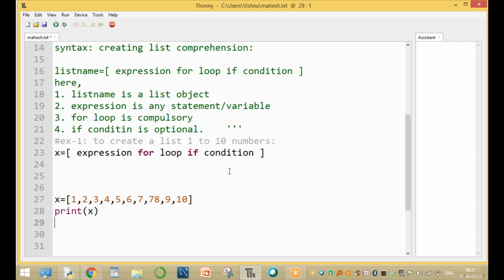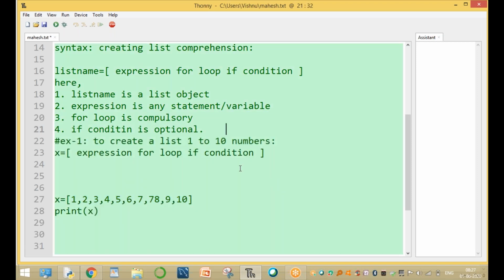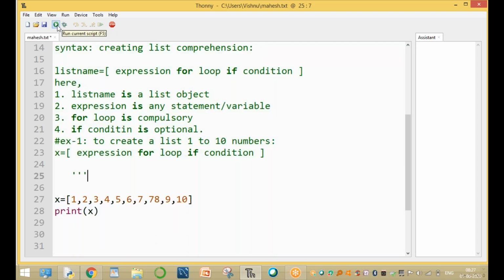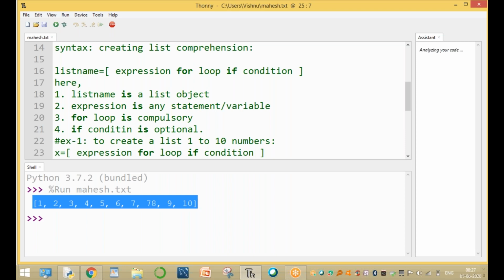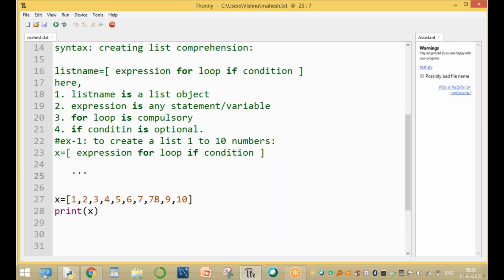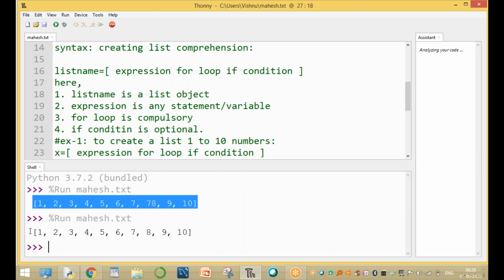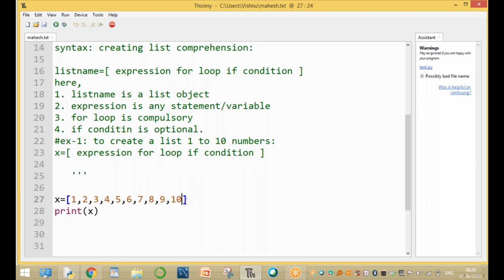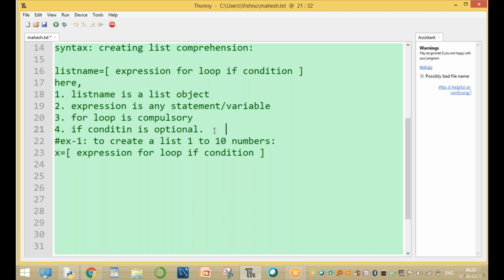This is creating a list, but this is the without comprehension way. Run the program and you get a list with numbers 1 to 10. Now, sir, I want to create a list with numbers 1 to 100. You would write 11, 22, 33, 44, and so on, up to 100, any number of lines. In the list comprehension way, you can create all this in a simple way.